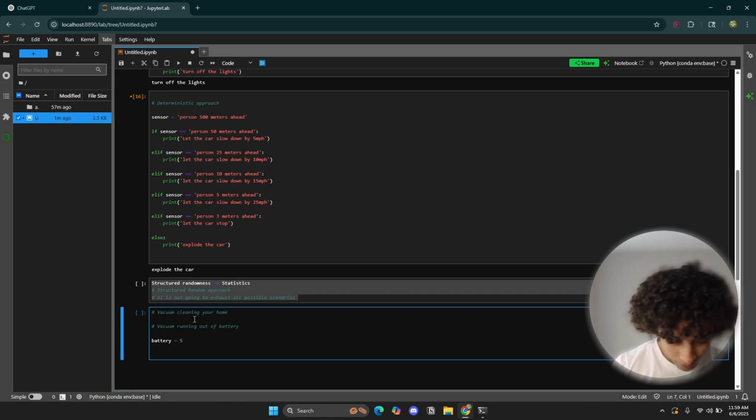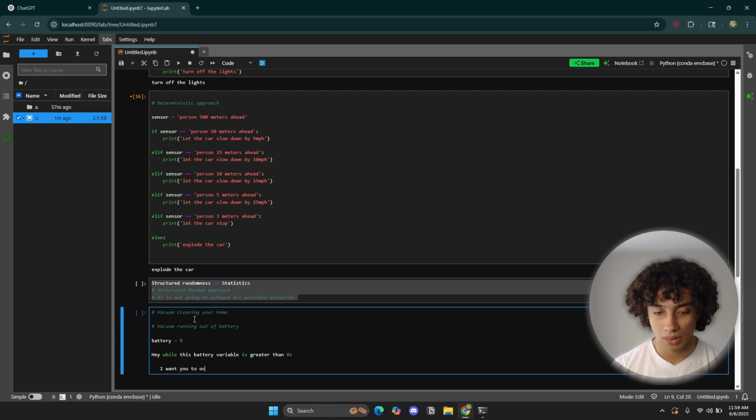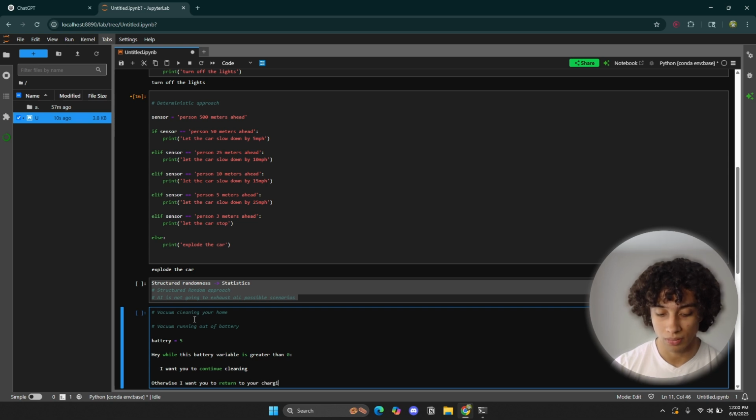I'm telling the computer: while this battery variable is greater than 0, I want you to continue cleaning. Otherwise, I want you to return to your charging station, so the robot can start charging itself. So these are the two scenarios.